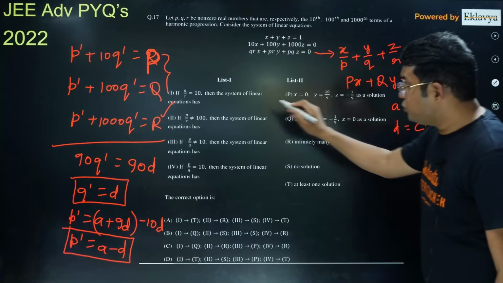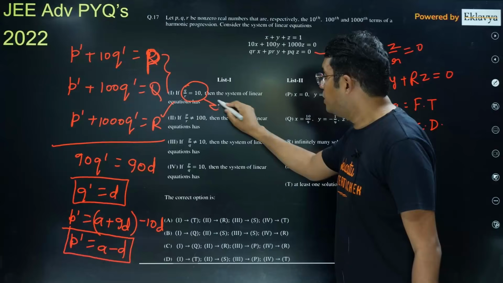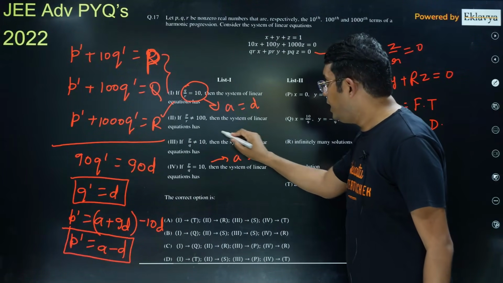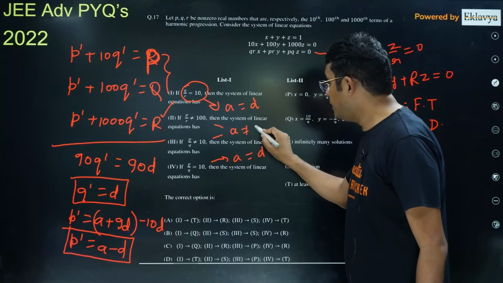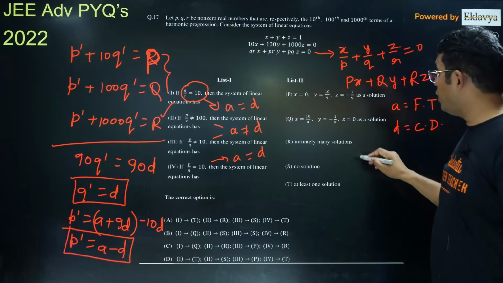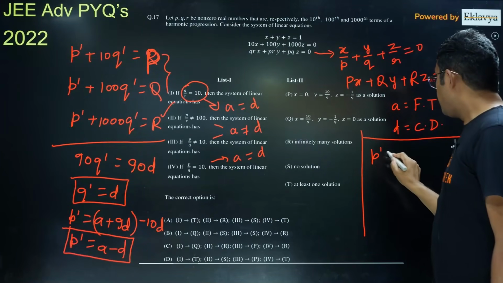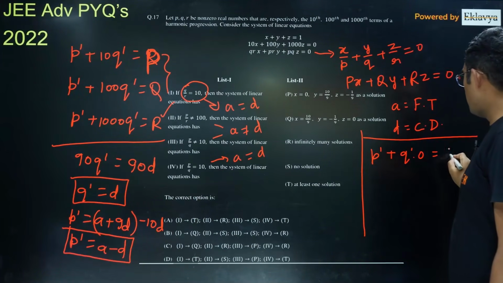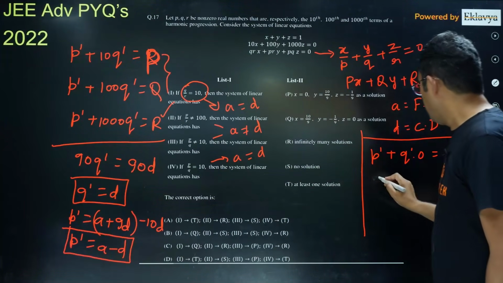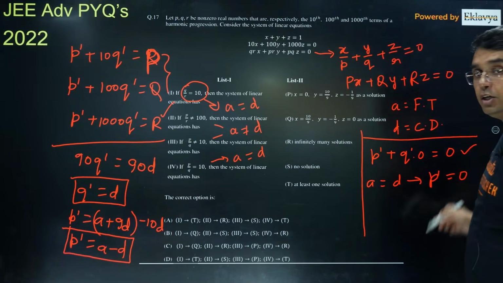Now, if you solve for Q upon R is equal to 10, I am doing it directly. It will give you A equal to D, you can check. This also gives you A equal to D, whereas these two give you A not equal to D. Now, for no solution or infinite solution, we will check with these P dash and Q dash for the coefficients on the right side, that is the constant term. So P dash plus Q dash into 0 should be equal to 0. Now, if A is equal to D, then your P dash will become equal to 0. Then this equation is also satisfied.